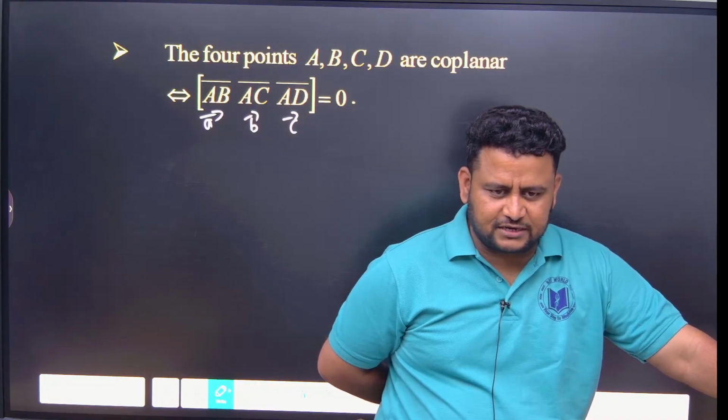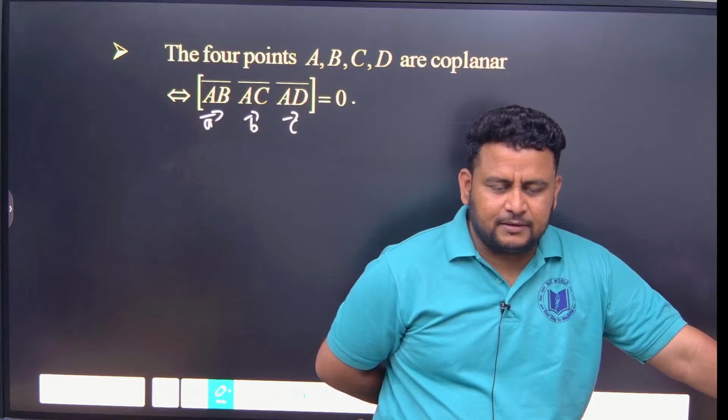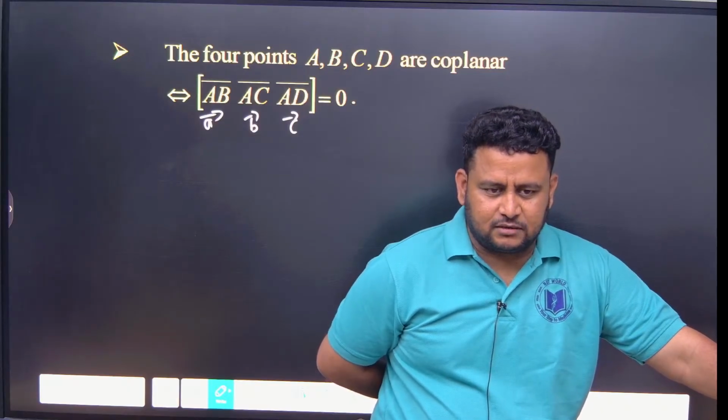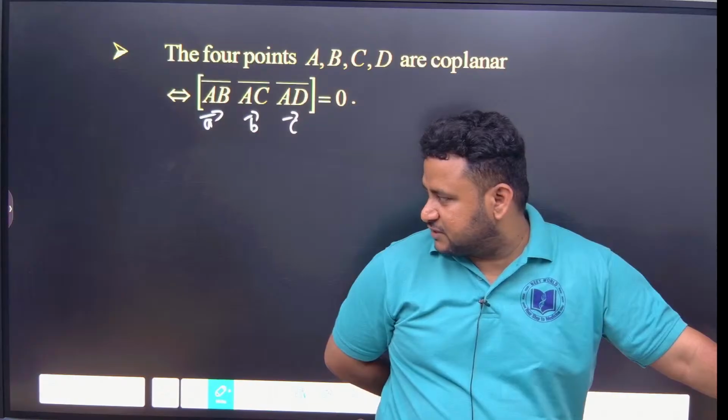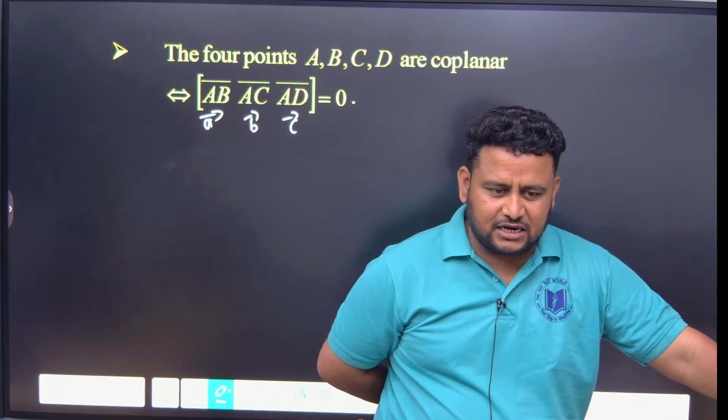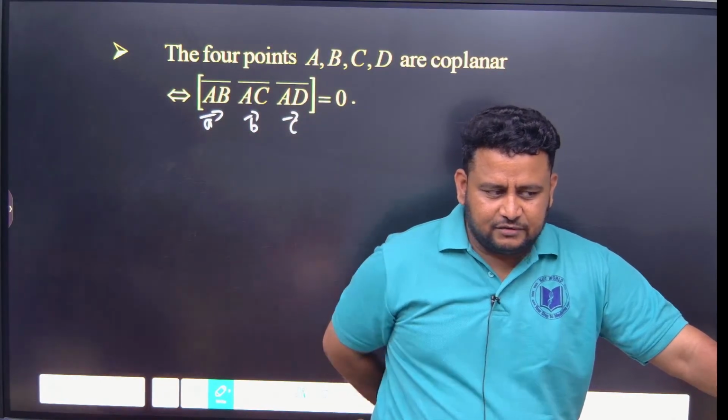Areas means cross product, angle means dot product, projection or component in the same direction, projection vector, and in the perpendicular direction. All these things we studied.